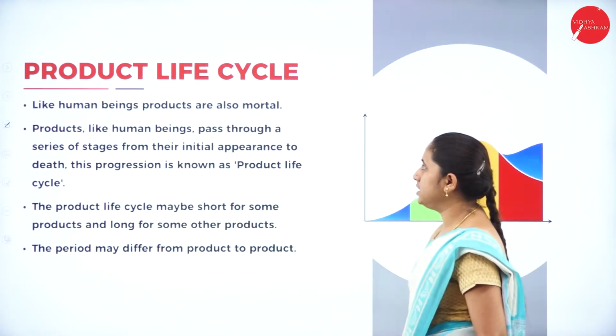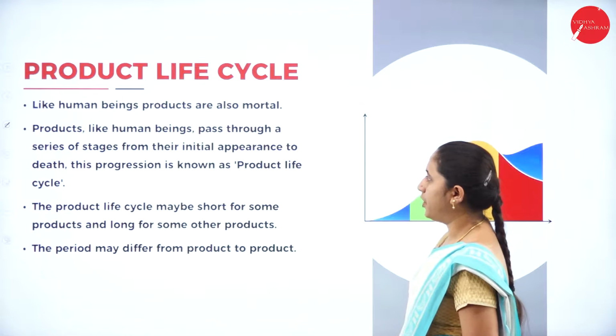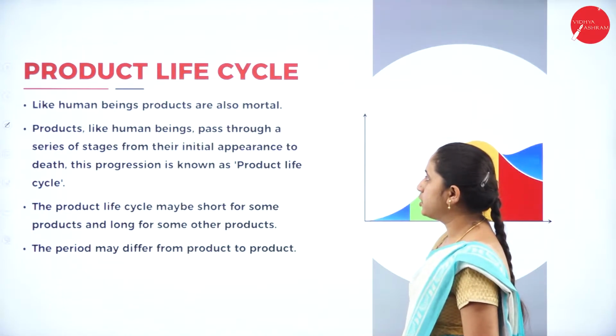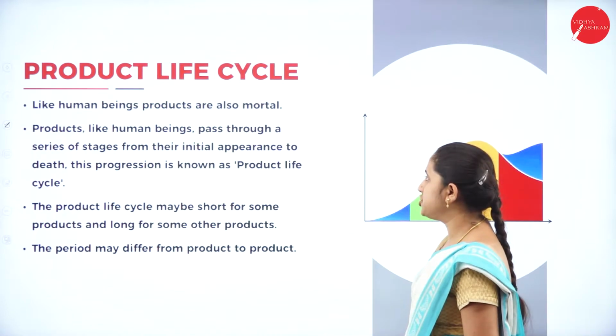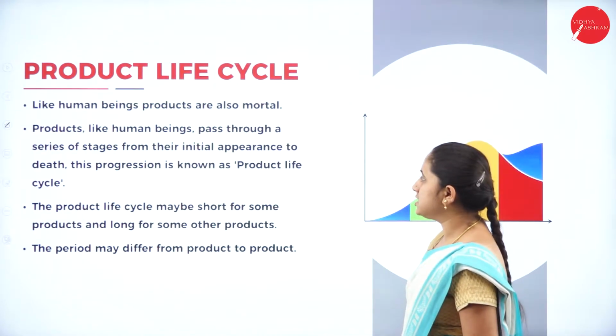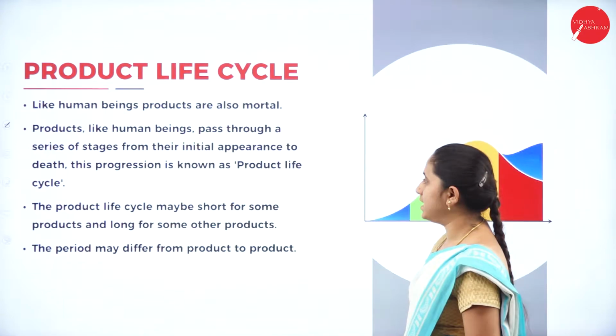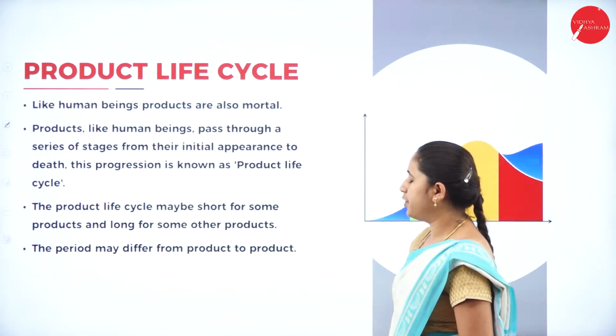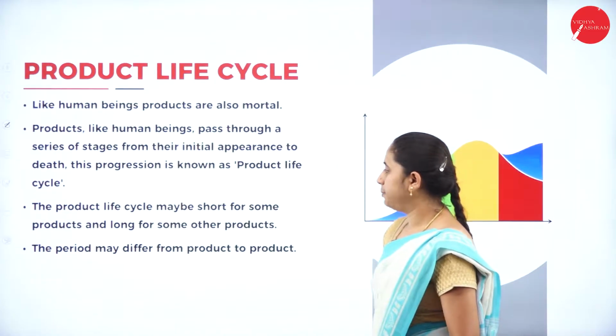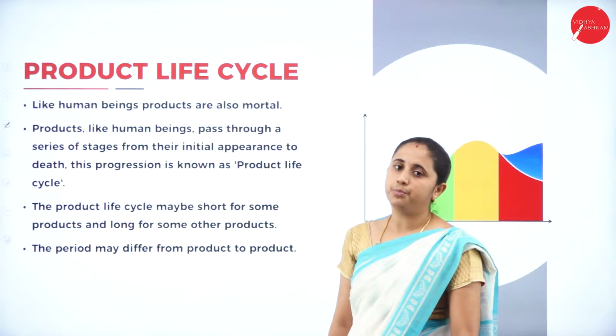Like a human being, products are also mortal. Products, like human beings, pass through a series of stages from their initial appearance to death. This progression is known as product life cycle. The product life cycle may be short for some products and long for others, so the period may differ from product to product.